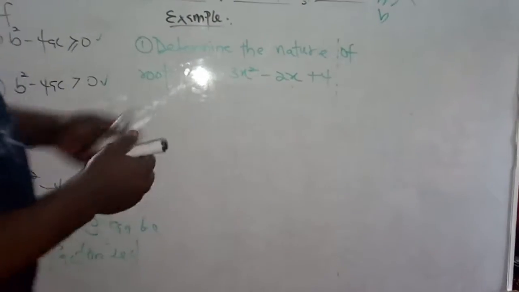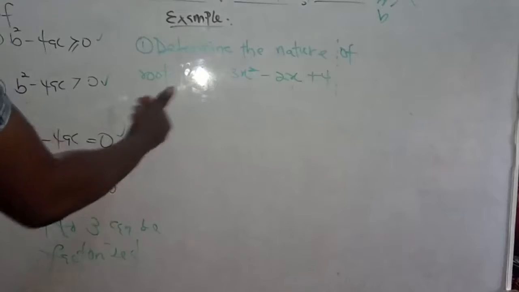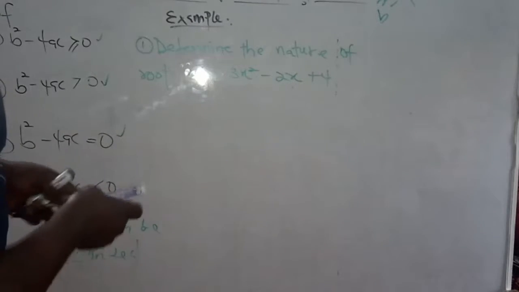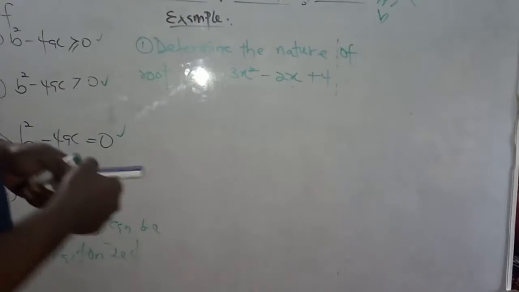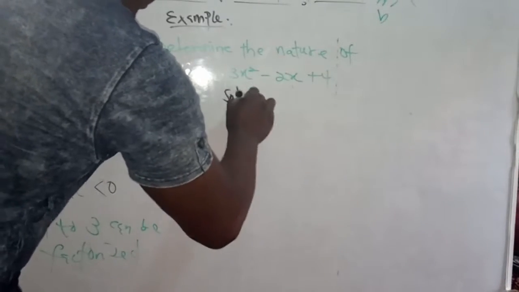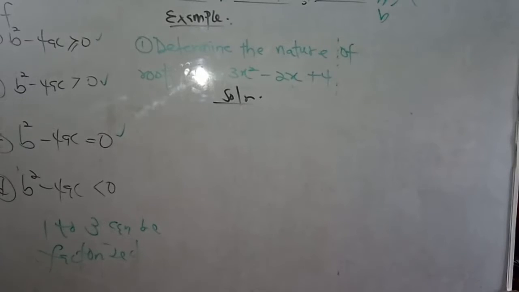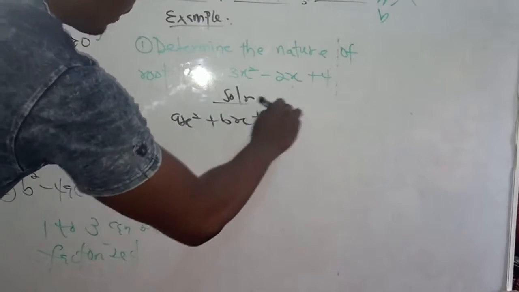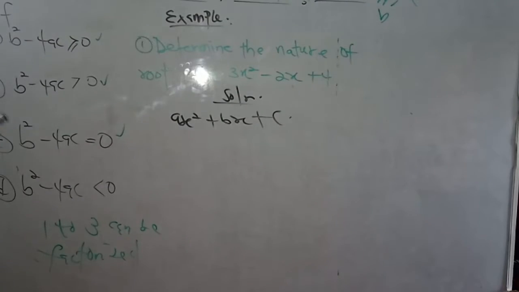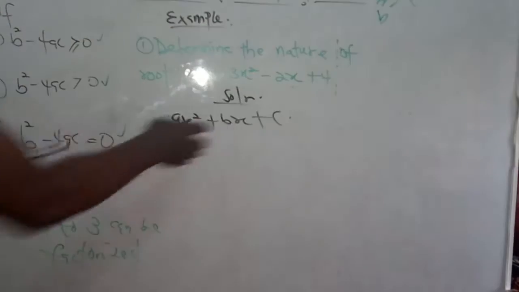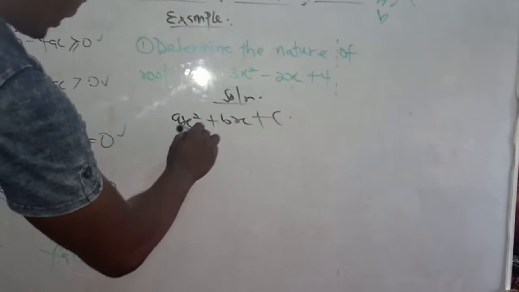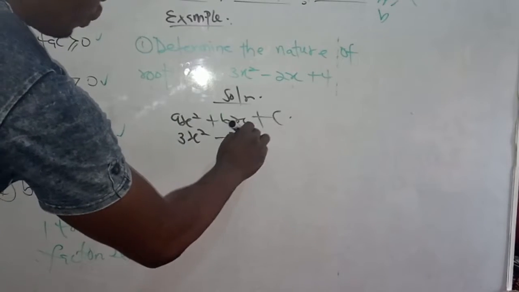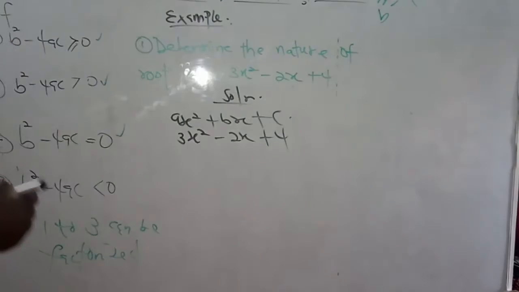When we have a question such as: determine the nature of the roots of 3x squared minus 2x plus 4, we need to know that we have an expression ax squared plus bx plus c. So I write the actual equation down: 3x squared minus 2x plus 4.